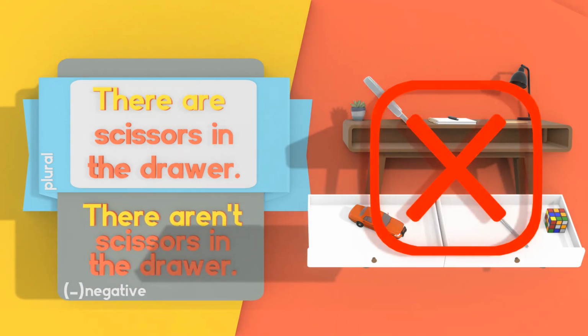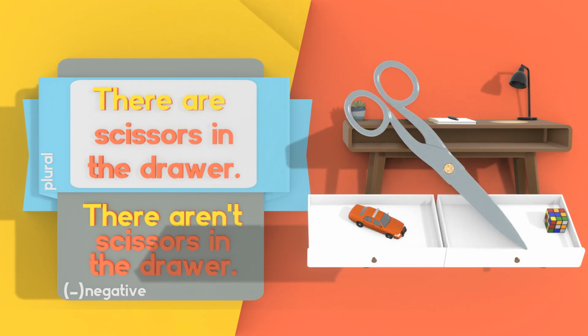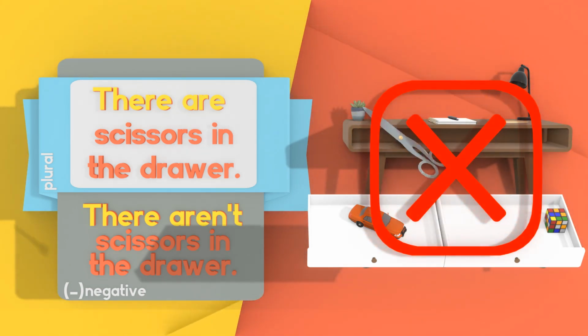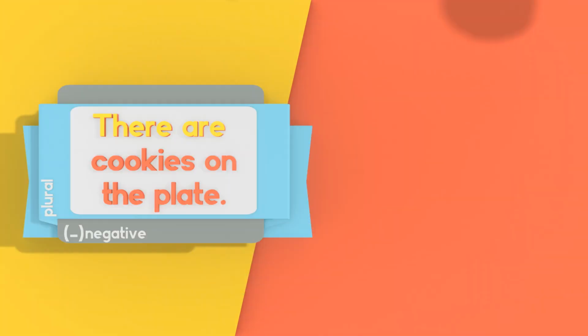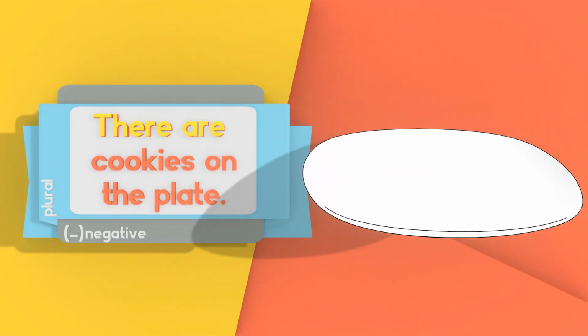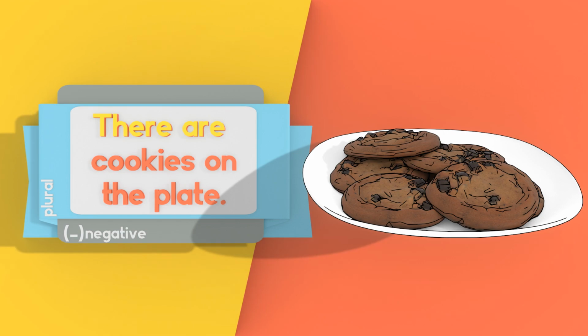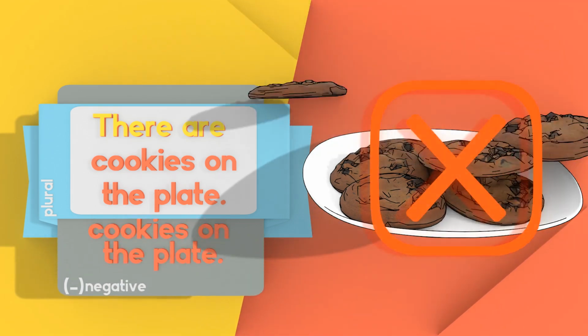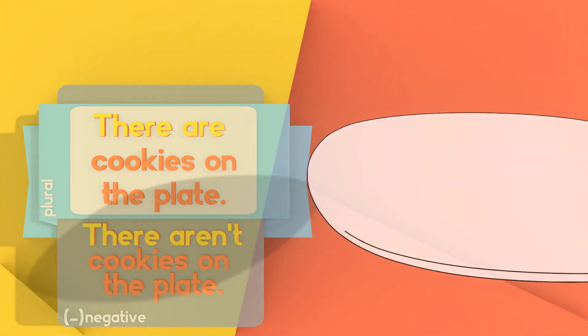There aren't scissors in the drawer. There are scissors in the drawer, and the negative, there aren't scissors in the drawer. And the last example, there are cookies on the plate. There aren't cookies on the plate.